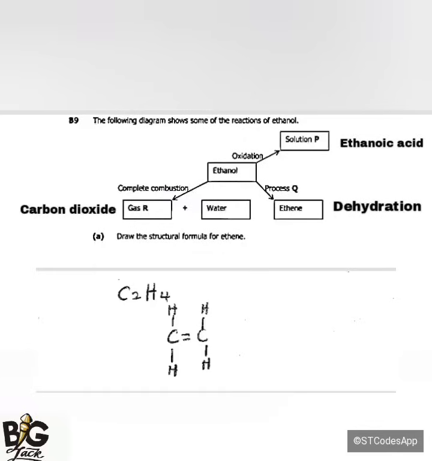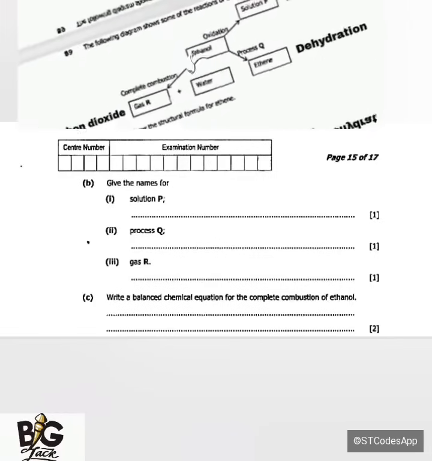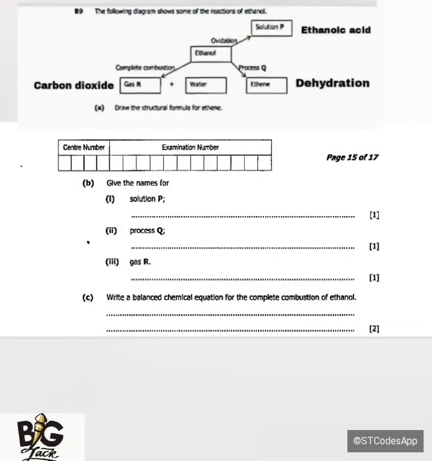Okay, so now let's try to answer the next one. Question B is saying, give the names for Roman numeral number 1, solution P. Solution P is the acidic solution, which is ethanoic acid. As for Roman numeral number 2, process Q, I'm going to say dehydration, the removal of water from a compound. Then gas R is called carbon dioxide.